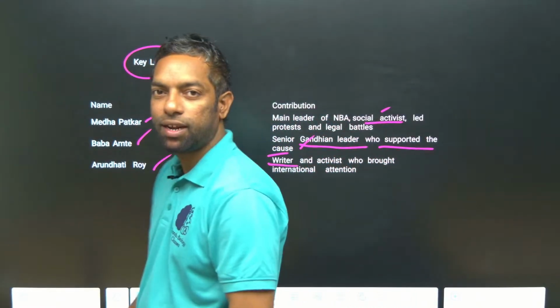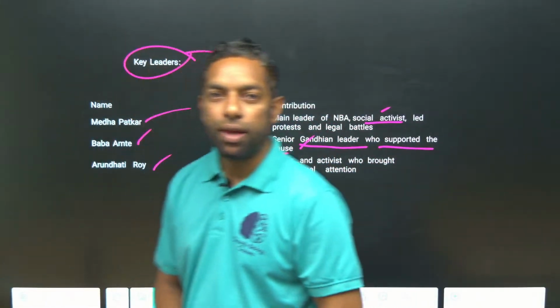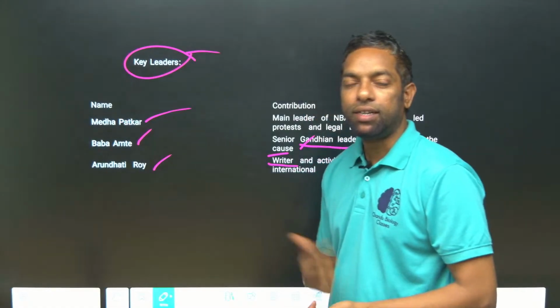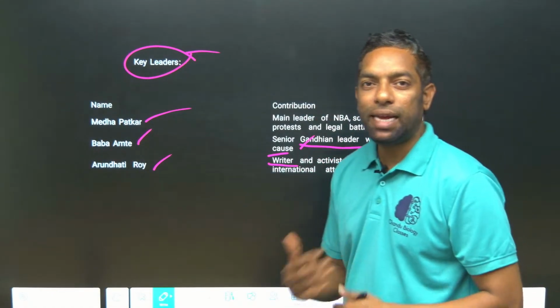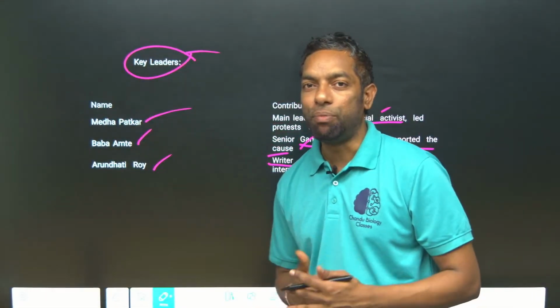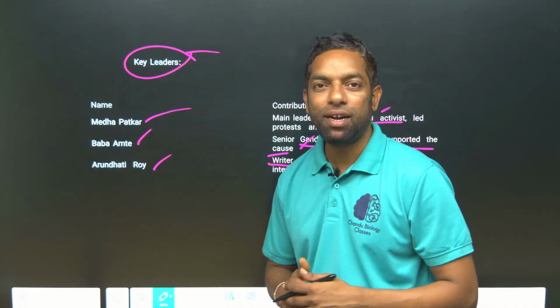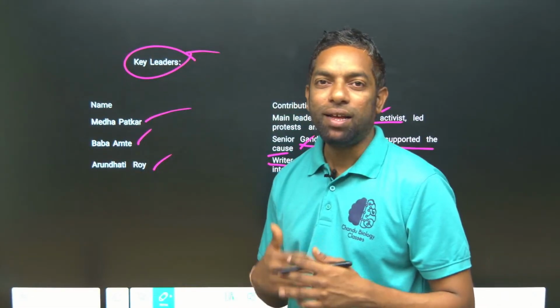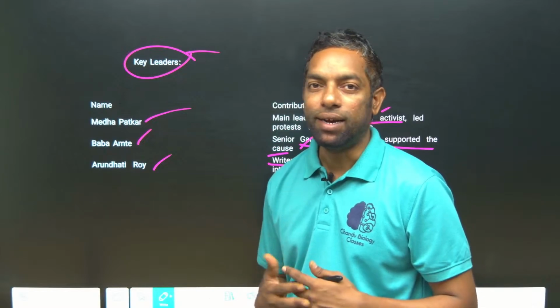It is very simple. You have to remember the year, the place, and who fought for the purpose of this movement. The purpose, place, time and leader are the most important for any movement.